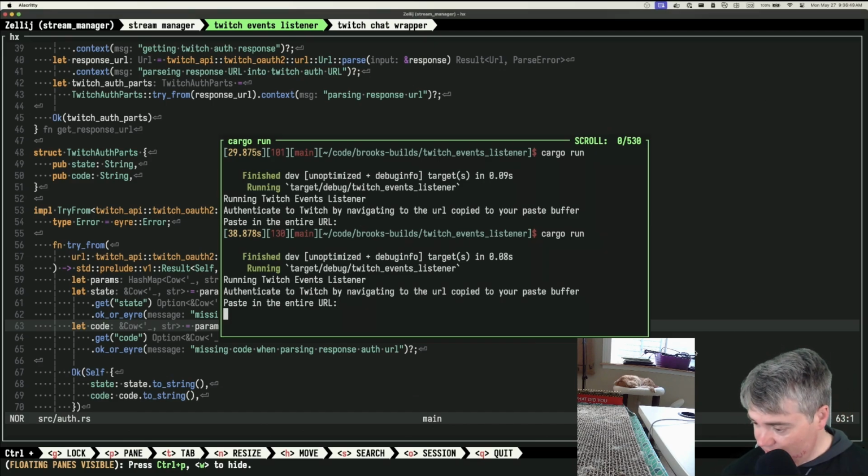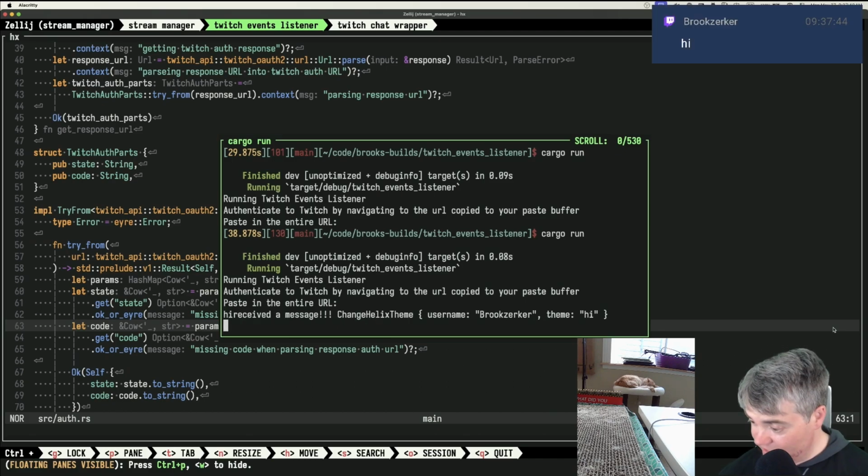So I think the only thing we have in here is that if there's a custom, whatever it's called, something that happens. Do I have any custom? I don't. Can I edit? Manage rewards. Okay, that literally did nothing for me. That's cool. View rewards, channel points. Okay, what's a custom one I can add in? Change Helix theme. This is not active right now, but if you want to waste your points, you can do that. Now, if I run change Helix theme and I just say hi, there we go. Okay, so this is working.